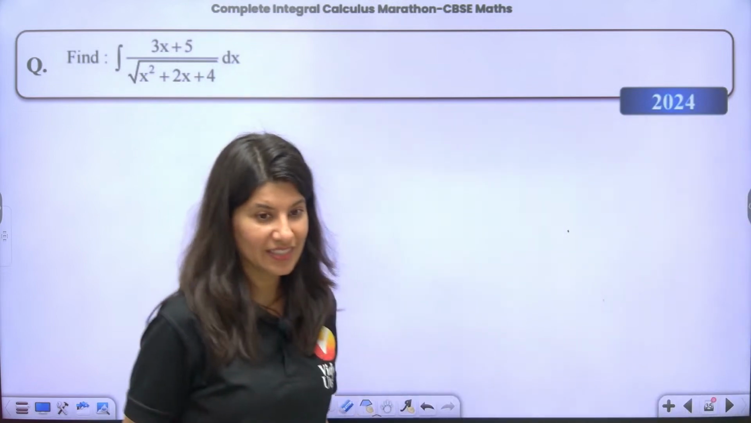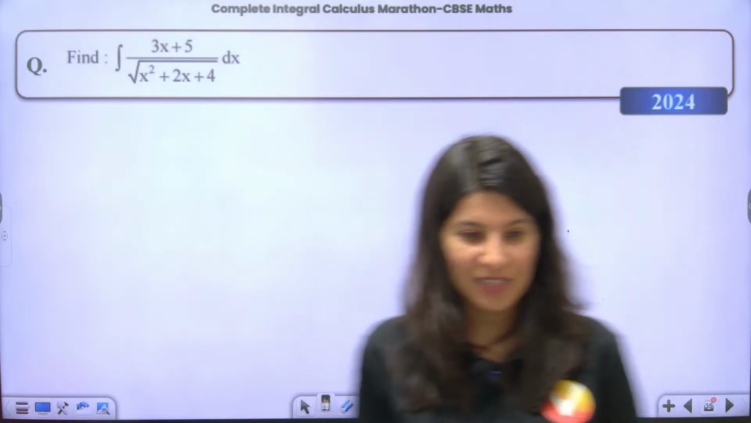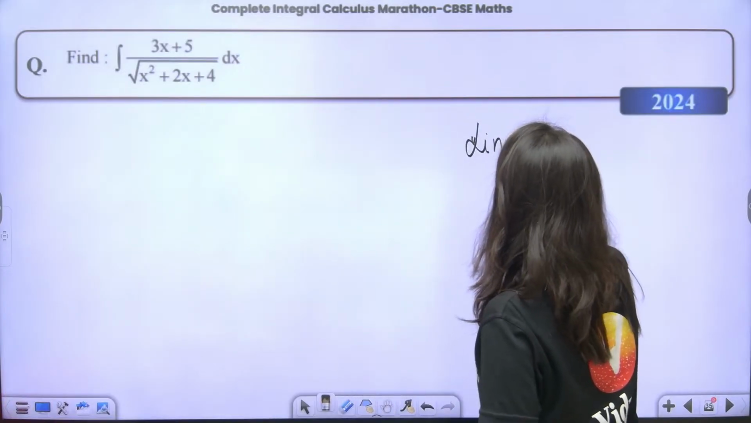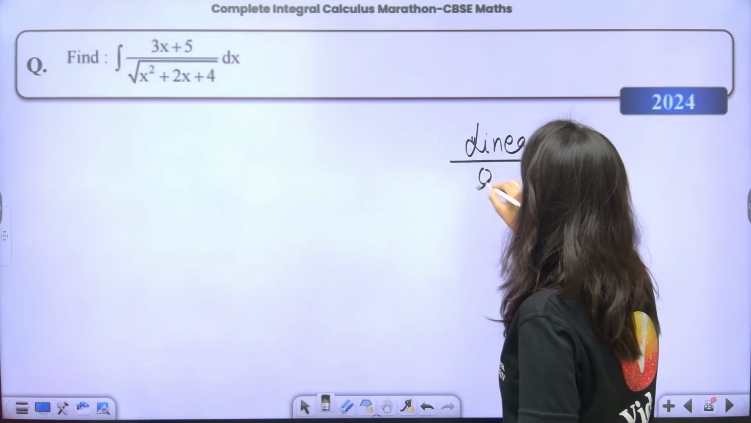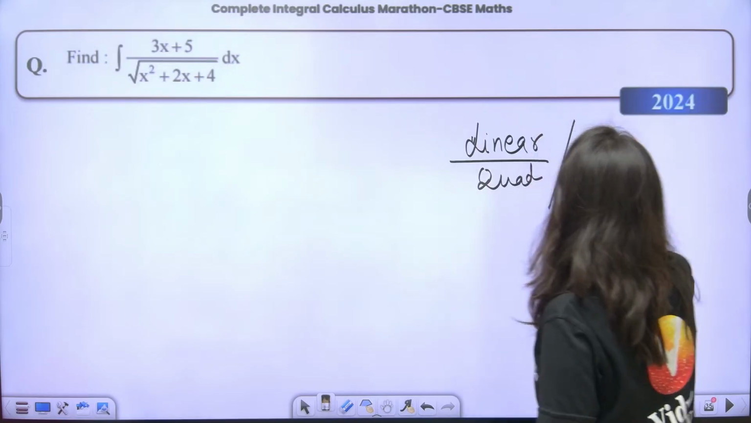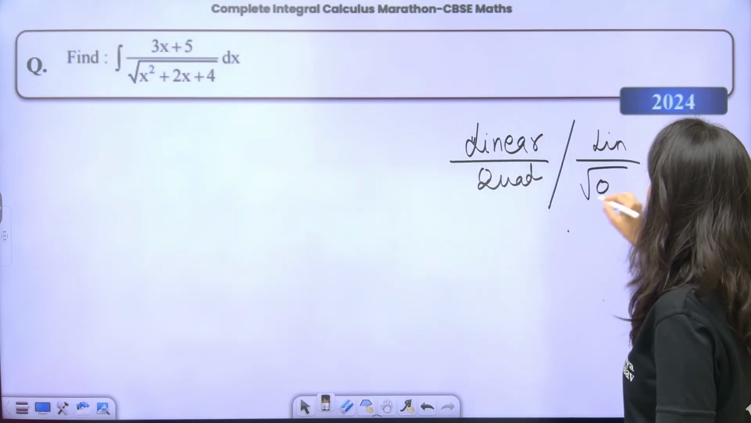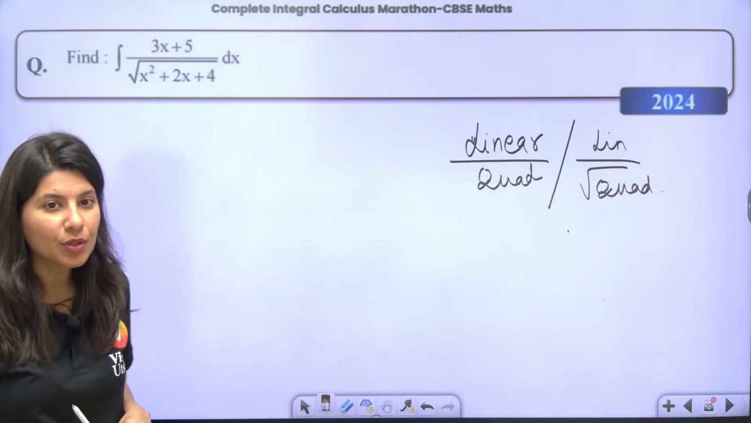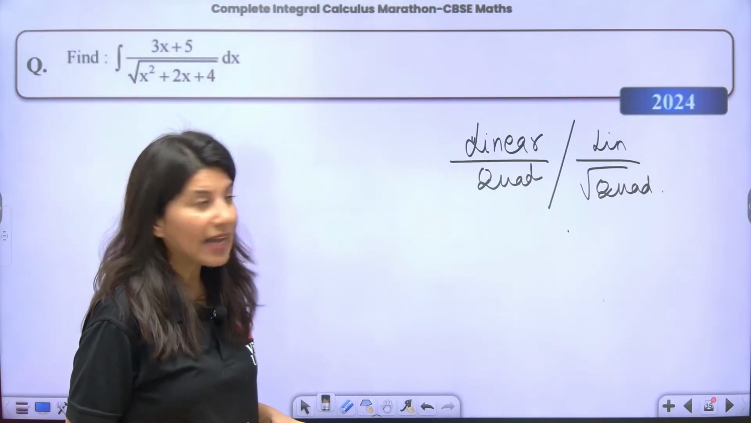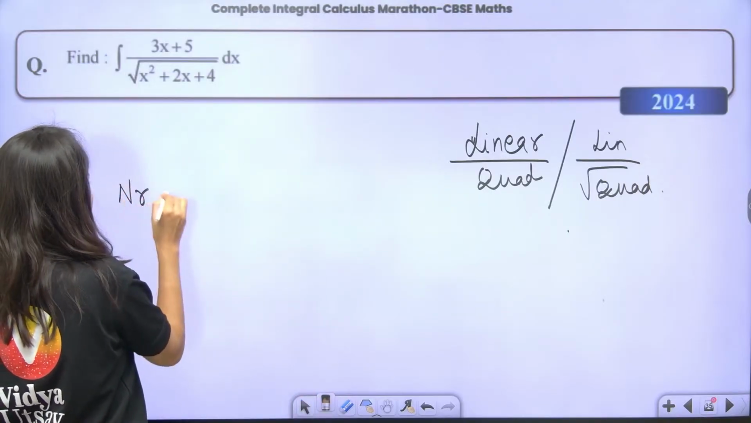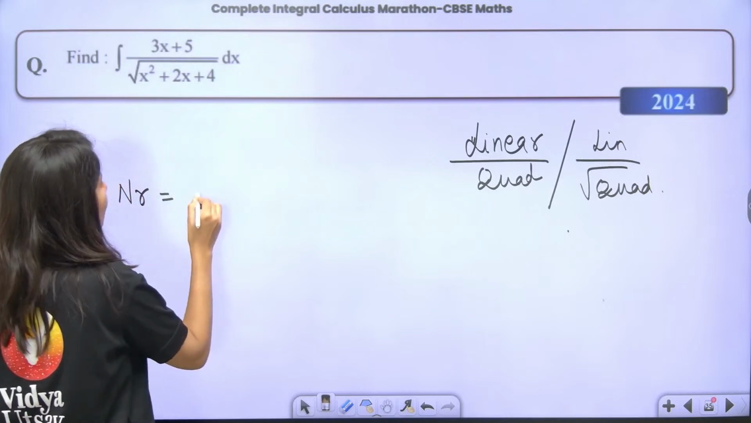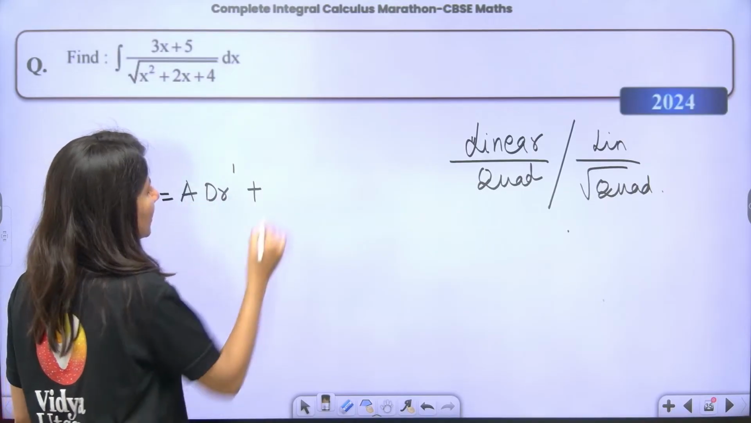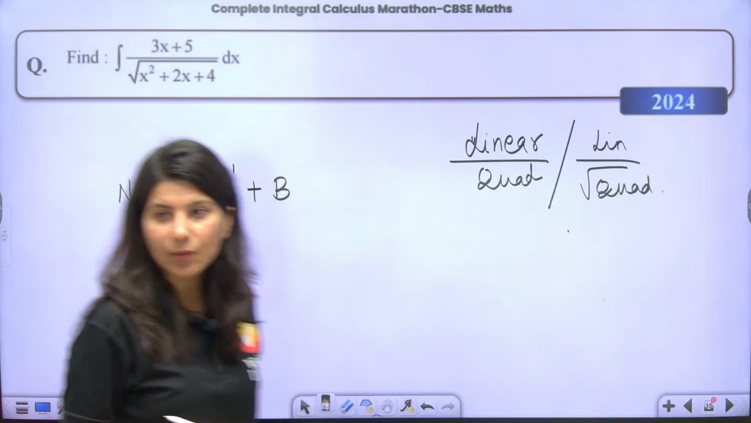Chalo. Yeah, I think so many of you already know. Yes. These guys are writing. Whenever you see linear upon quadratic, or linear by root quadratic, then what to do? So you have to write the numerator is equal to a times derivative of denominator plus b. Understand what I'm trying to say?